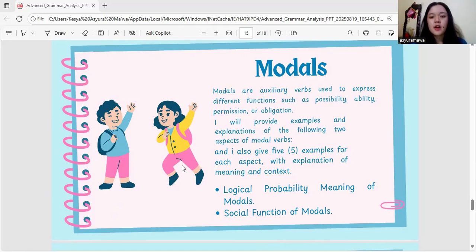Modals are auxiliary verbs used to express different functions such as possibility, ability, permission, and obligation. I will provide 5 examples for each of the following 2 aspects of modal verbs, with explanation of meaning and context.